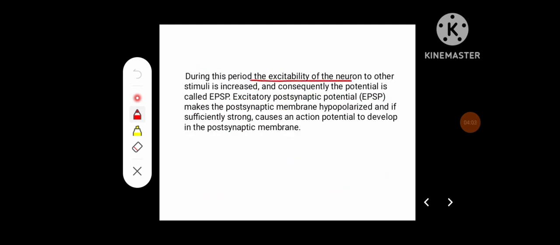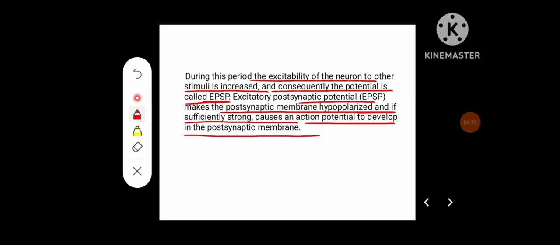During this period, the excitability of the neuron to other stimuli is increased, and consequently the potential is called EPSP. The excitatory postsynaptic potential makes the postsynaptic membrane hyperpolarized, and if sufficiently strong, it causes an action potential to develop in the postsynaptic membrane.